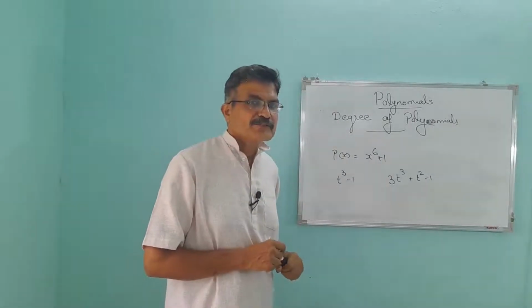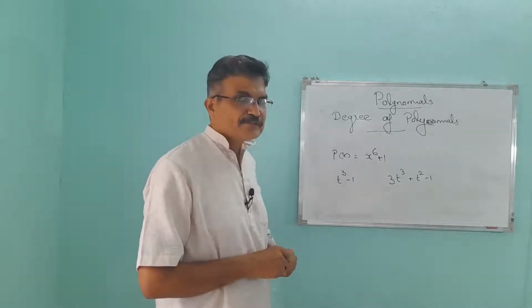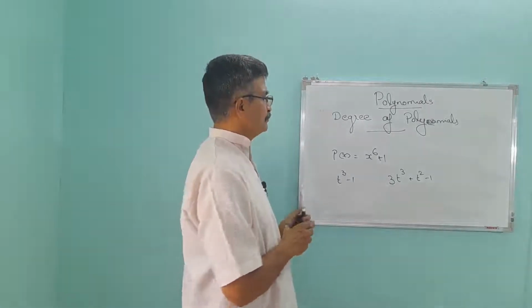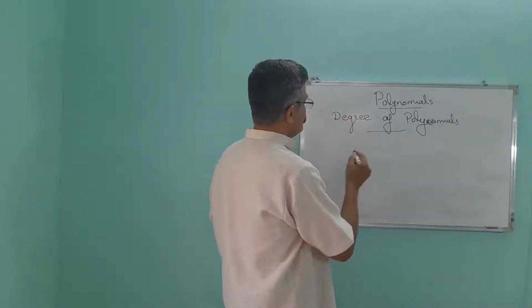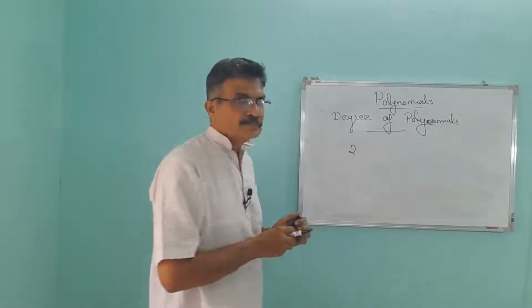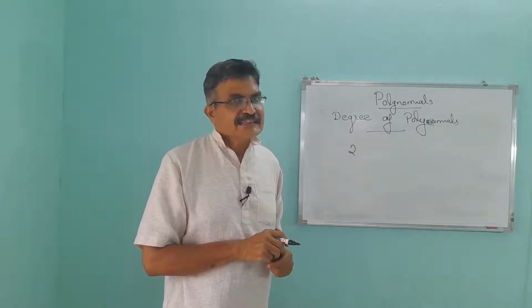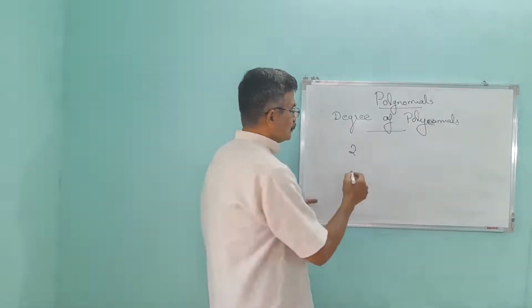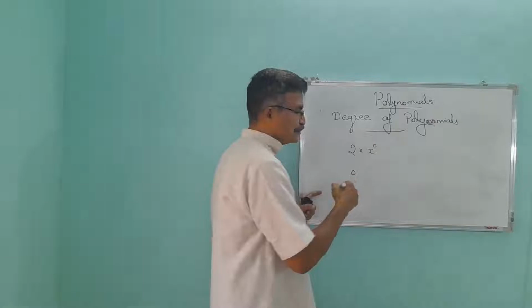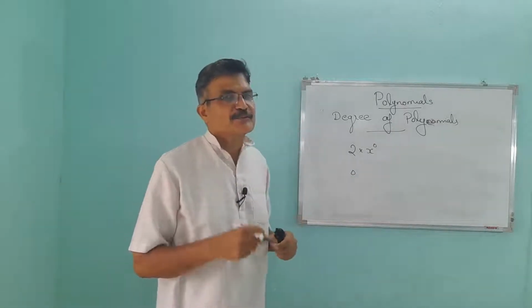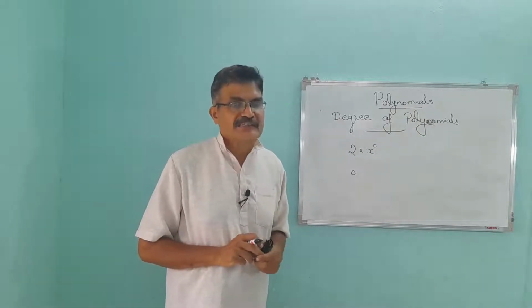What's the highest power of the variable here? Yes, 3. So the degree of the polynomial is 3. Yes, this is a constant. Degree, exactly right, 0. That is 2 into x raised to 0, which is equal to 2. So the degree of the polynomial is 0. The degree of a constant polynomial is 0.